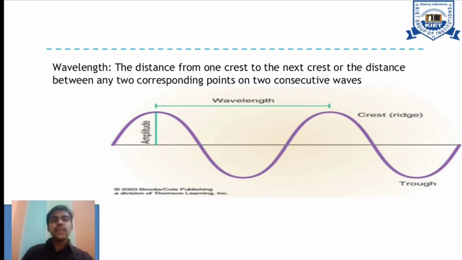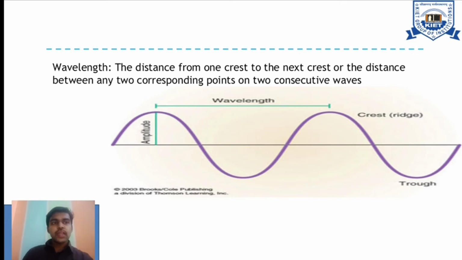How about the wavelength increasing or decreasing? In the previous slide, I mentioned that we have to consider from minimum to maximum, increasing wavelength, decreasing wavelength. But the distance from one crest to the next crest is the major important parameter. So we have to consider the distance from one crest to the next crest, or the distance between two corresponding points. Two things we have to keep in mind: whether it is attaining the maximum point, or the minimum point, whether it is a crest or a trough.